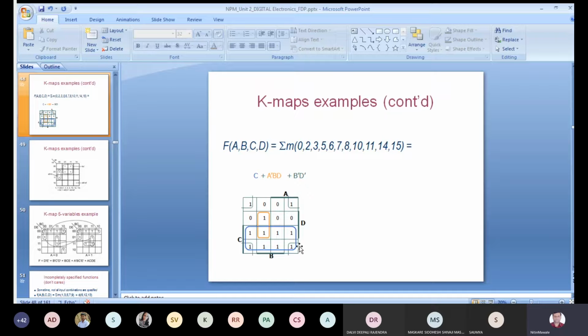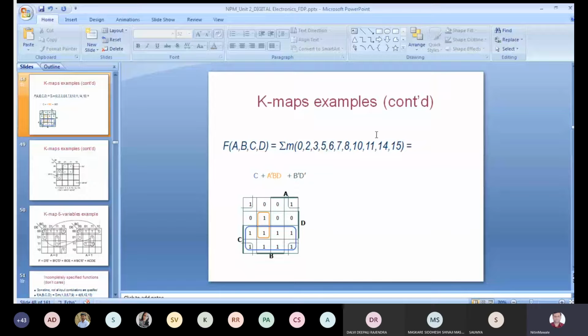Why? Because whenever you are taking the grouping of 8 cells, you are reducing 3 variables indirectly. So my answer will be in a reduced form. That's why I have to go for the octet as maximum as possible, but that too in an optimum way. What is the meaning of optimum way there? Within a minimum grouping, all cells should be covered, all cells should be grouped. So that is my approach for optimum grouping. That agenda I should have.